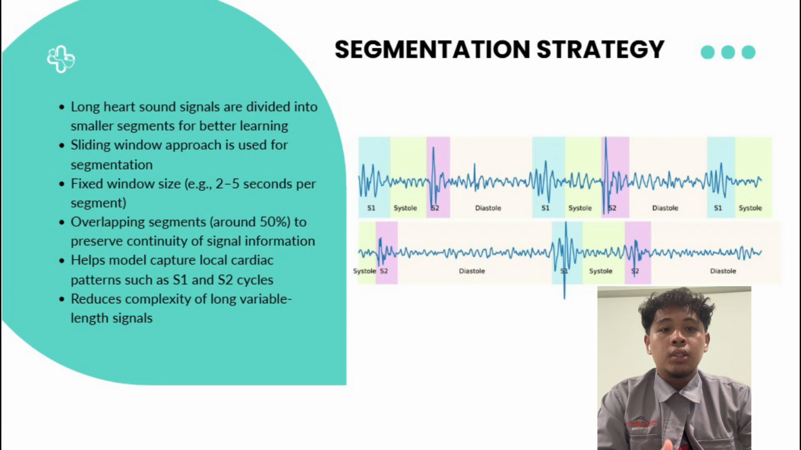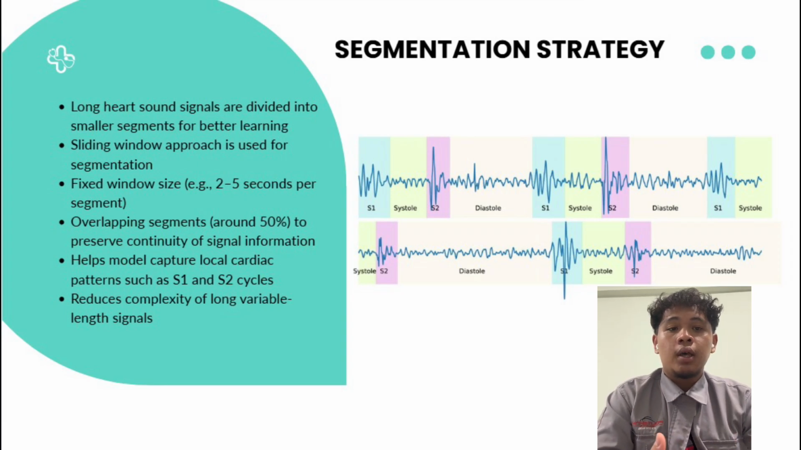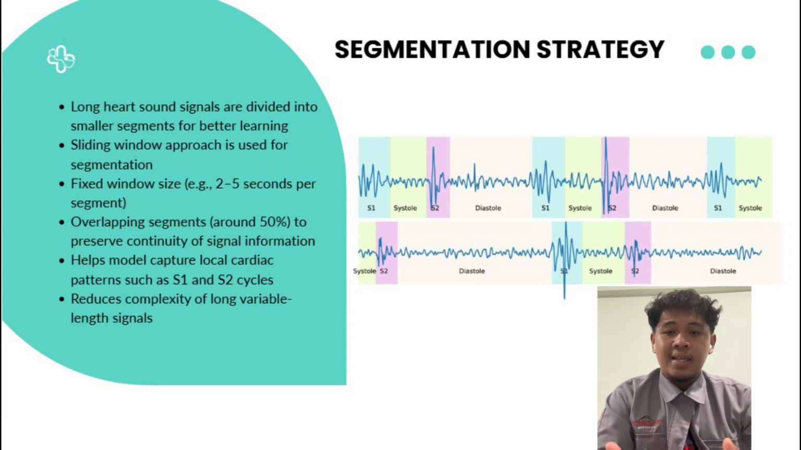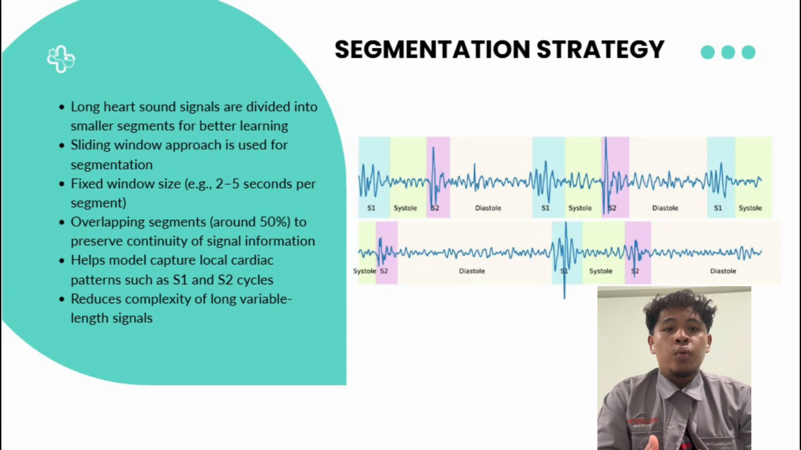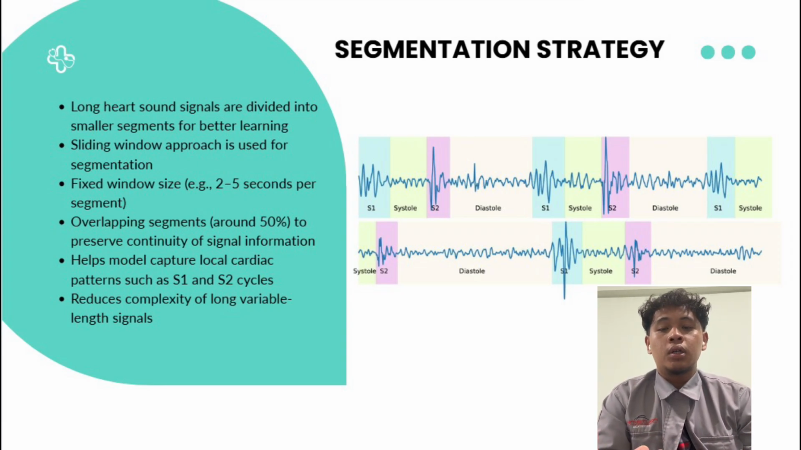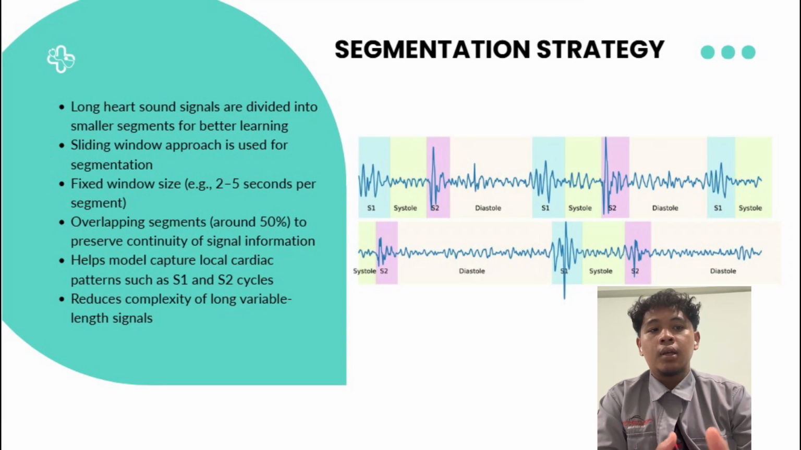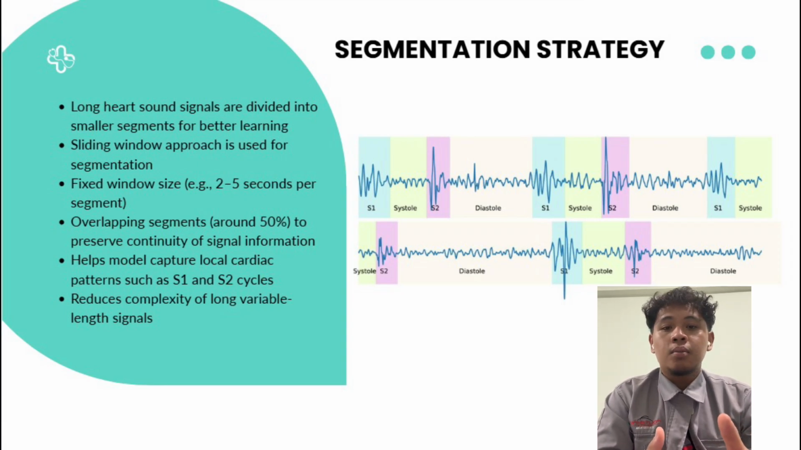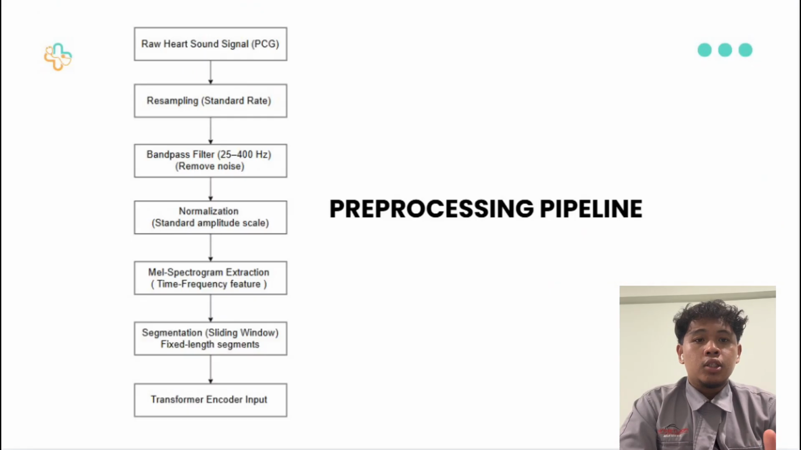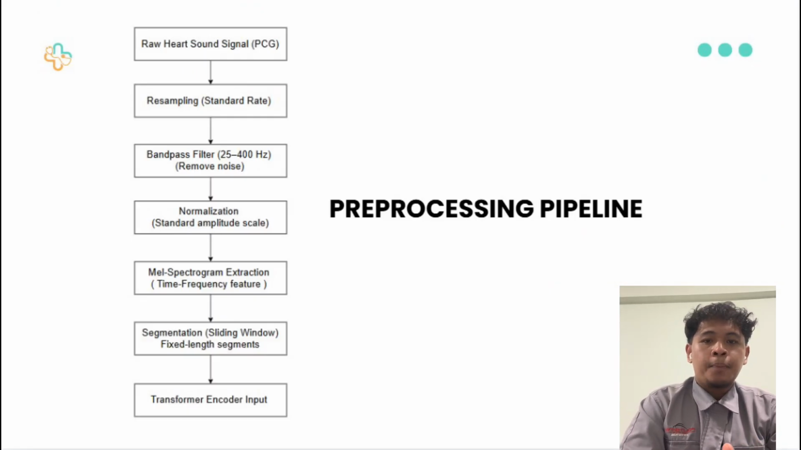This approach is important because heart sound has repetitive structures such as S1 and S2 cycles. With segmentation, the model can learn local patterns within each cycle more effectively. Next slide is the pre-processing pipeline.